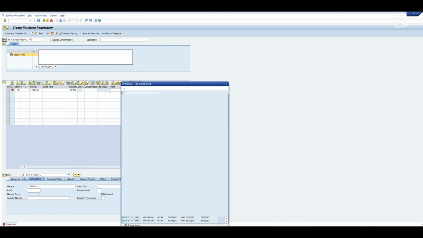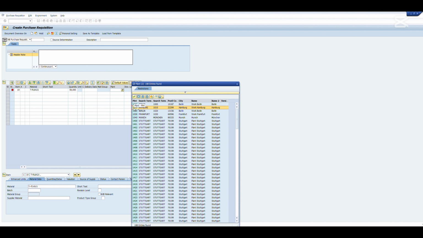and the next field is plant. The plant is the organizational unit for which you are ordering the material. It can be an office or a factory, for example. So here I'm going to choose that one. Press enter, and you can see that some extra data were automatically filled in here, there.